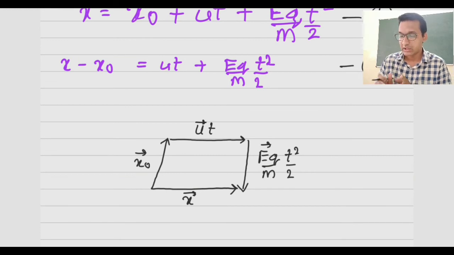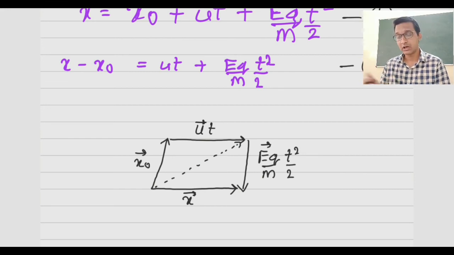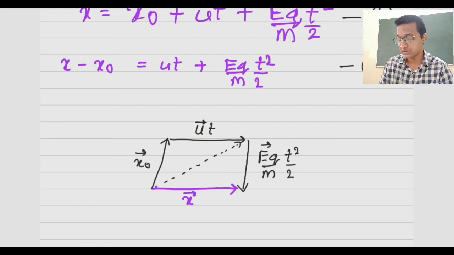See, the first and second vectors are joined head to tail, and we get the third vector here. Or you can combine the second and third vector, and again you will get the same result. The resultant position vector is joined from the first vector to the last vector. In any sequence you take, the first and the second, you will get this vector, and if you add this vector and this vector, again you get the final position vector.